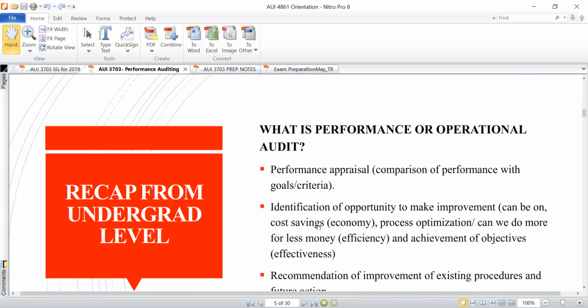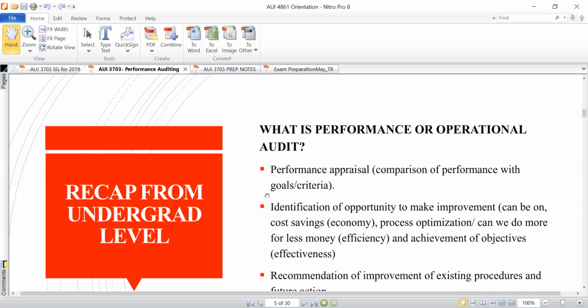Right. So now, from the simplest perspective, what is performance or operational audit really? Some can actually attribute performance audit to performance appraisal. If a performance appraisal is taking place, it means there's a comparison of actual performance against the set criteria, the set goals or the set objectives of management.